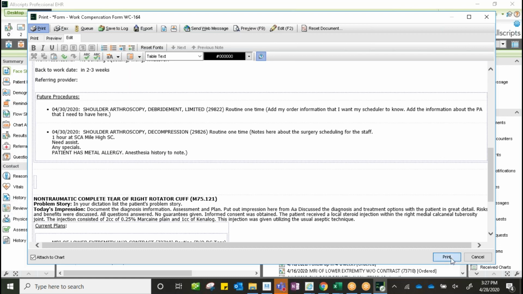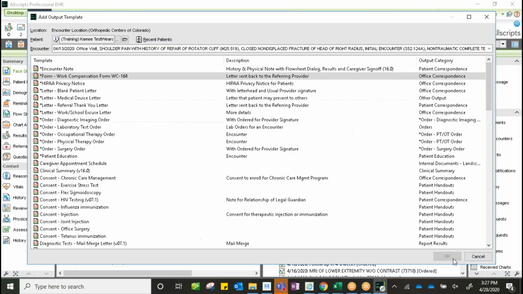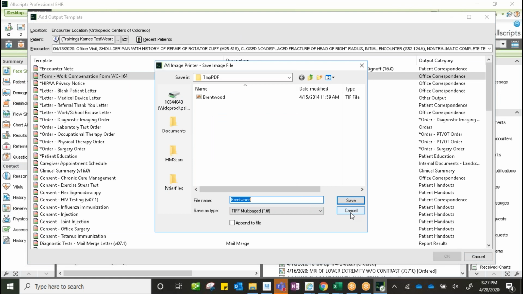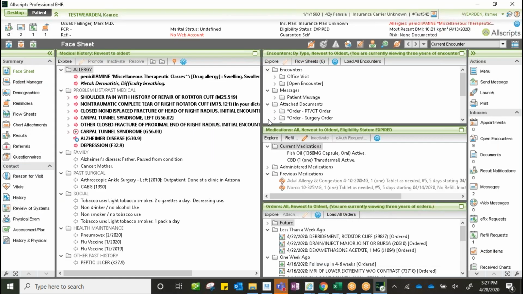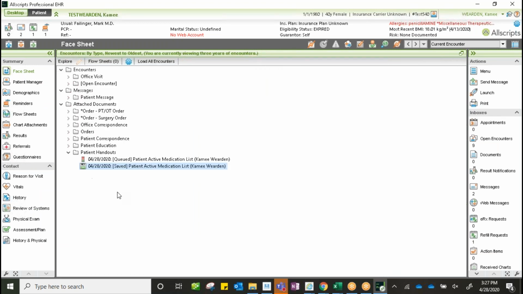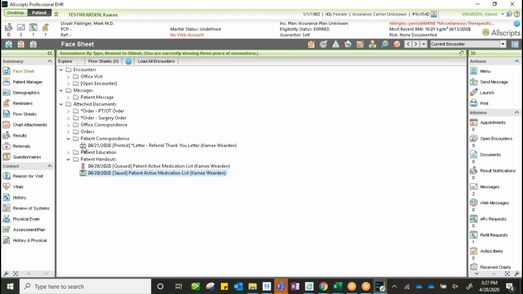So then if we hit print, I have asked that this go to the chart here and click print. I don't have a printer set up, so I'm going to cancel out of that. And then you'll see again here in our patient's chart, because we sent it there, as it gets updated, you'll see that it is going to generate here in our attached documents for our patient. So as long as you click that box in the bottom left, you can always make sure that it is included in the patient chart.